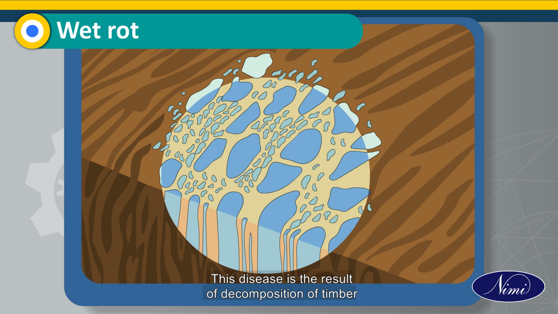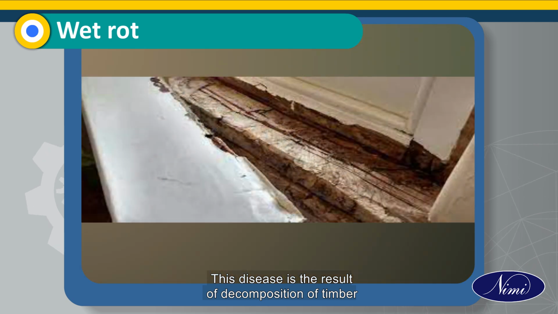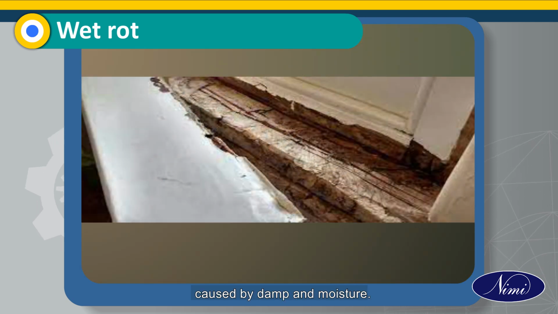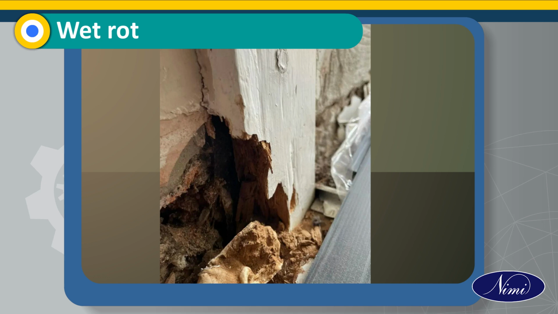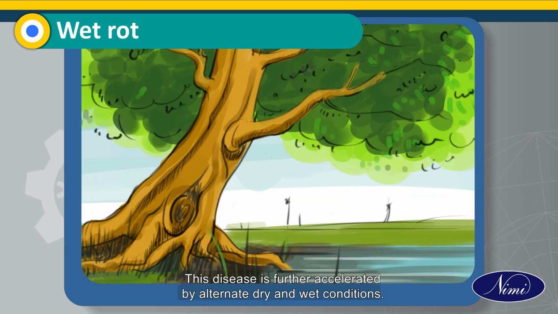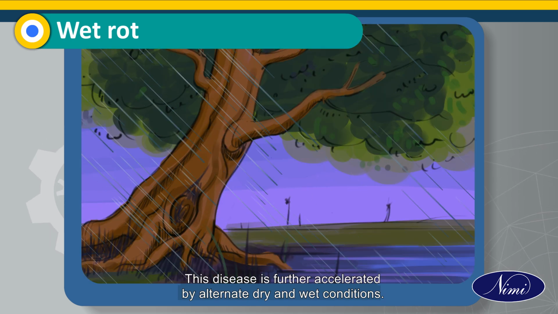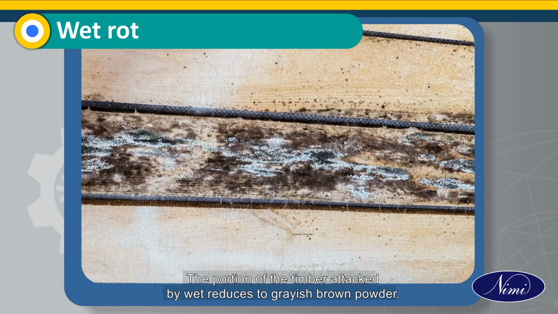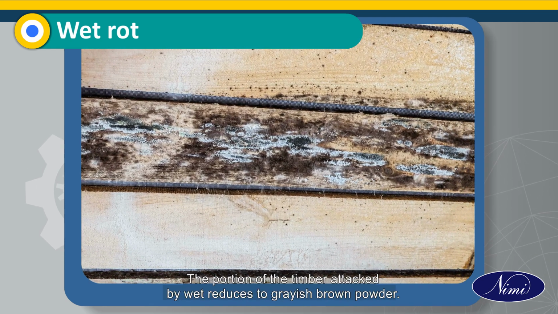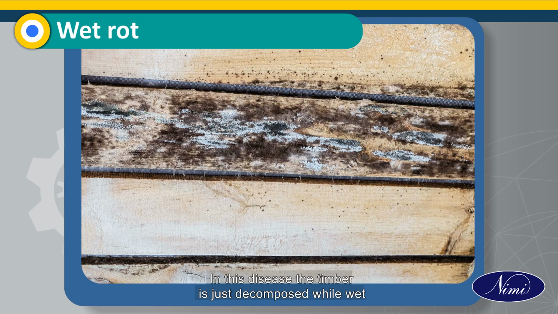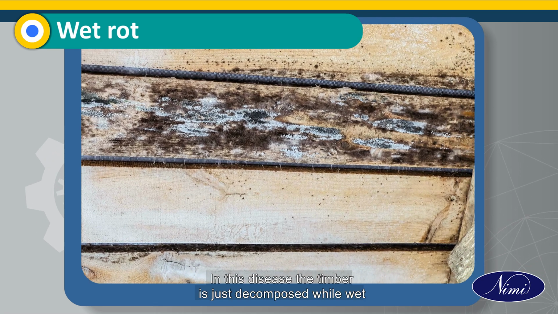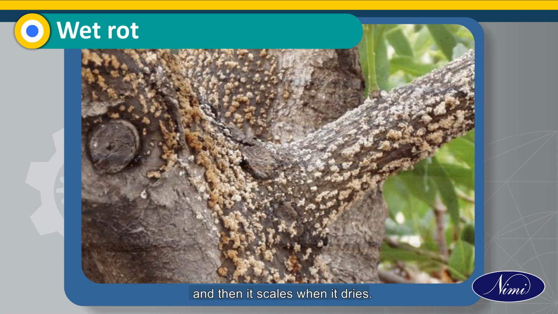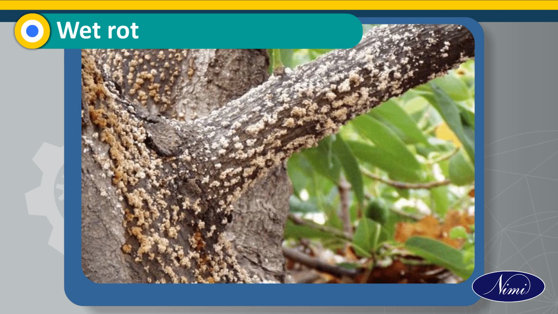Wet rot. This disease is the result of decomposition of timber caused by damp and moisture. This disease is further accelerated by alternate dry and wet conditions. The portion of the timber attacked by wet rot reduces to grayish-brown powder. In this disease, the timber is just decomposed while wet and then it scales when it dries.